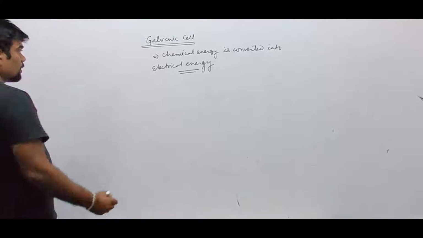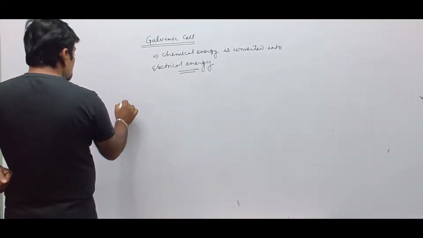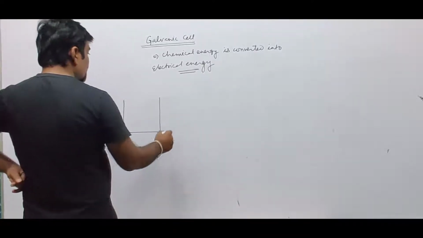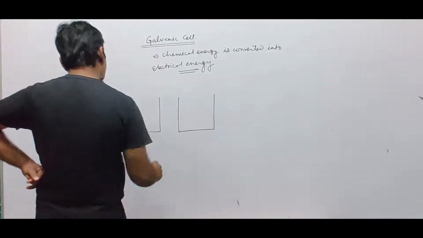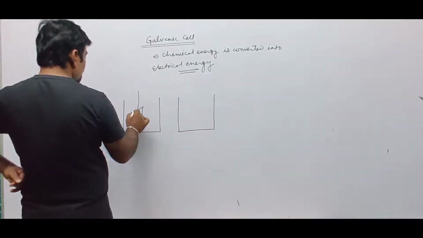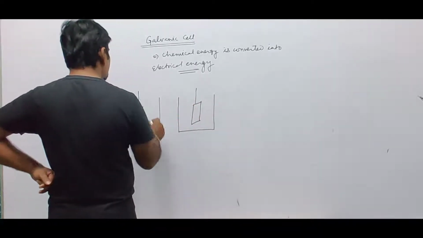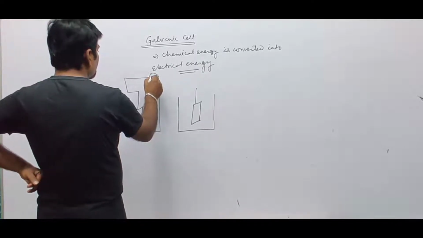In this galvanic cell arrangement, we have taken two different electrodes in two different compartments. One is the anodic compartment, the other is the cathodic compartment. Now there is a voltmeter.